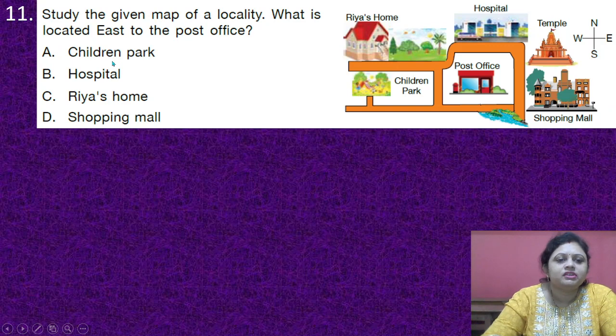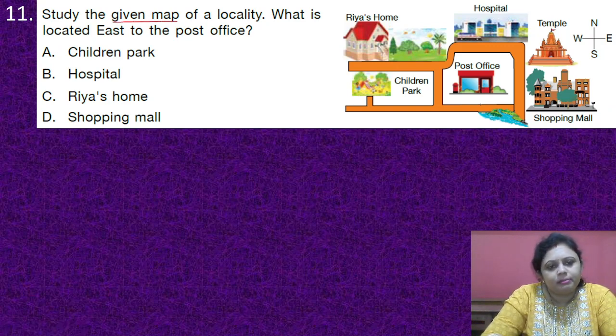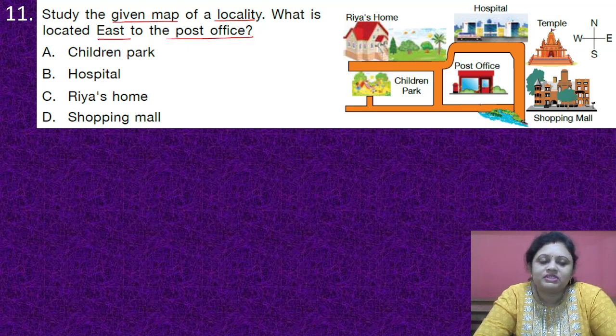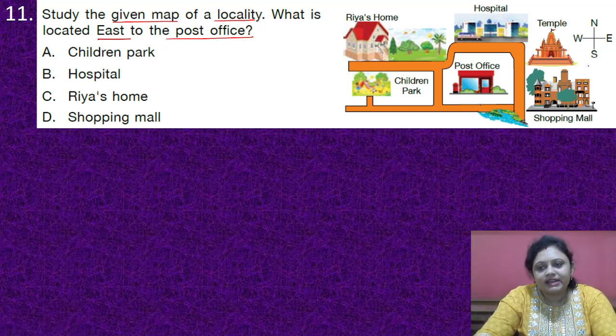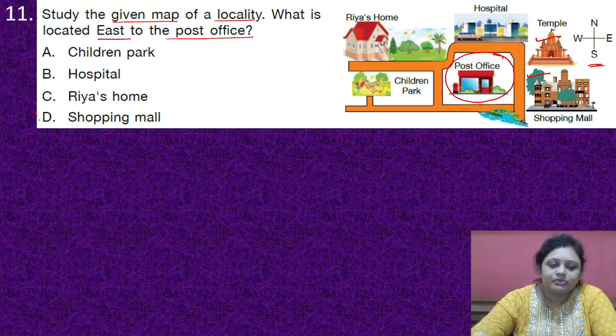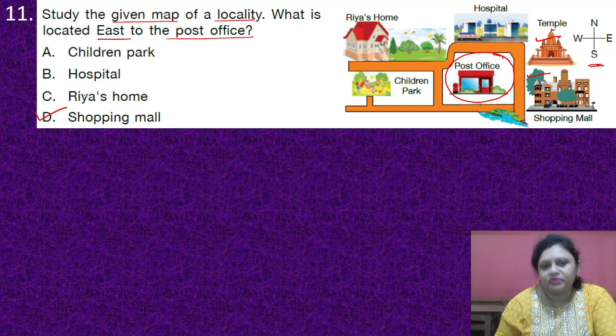Coming to the next question, study the given map of a locality. What is located east to the post office? Options are A, Children Park, B, Hospital, C, Ria's home, D, Shopping mall. Here directions are there, right? Yes. So we have to find out what is located east to the post office. This is our post office, and to the east, temple is there, shopping mall is there, right? So as per the given options, we have shopping mall as option D.